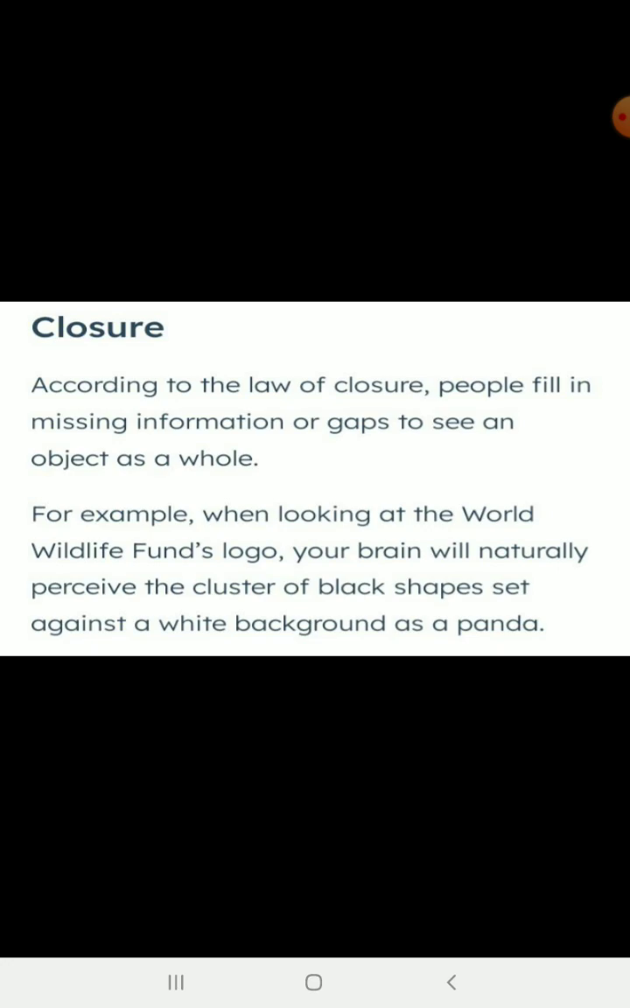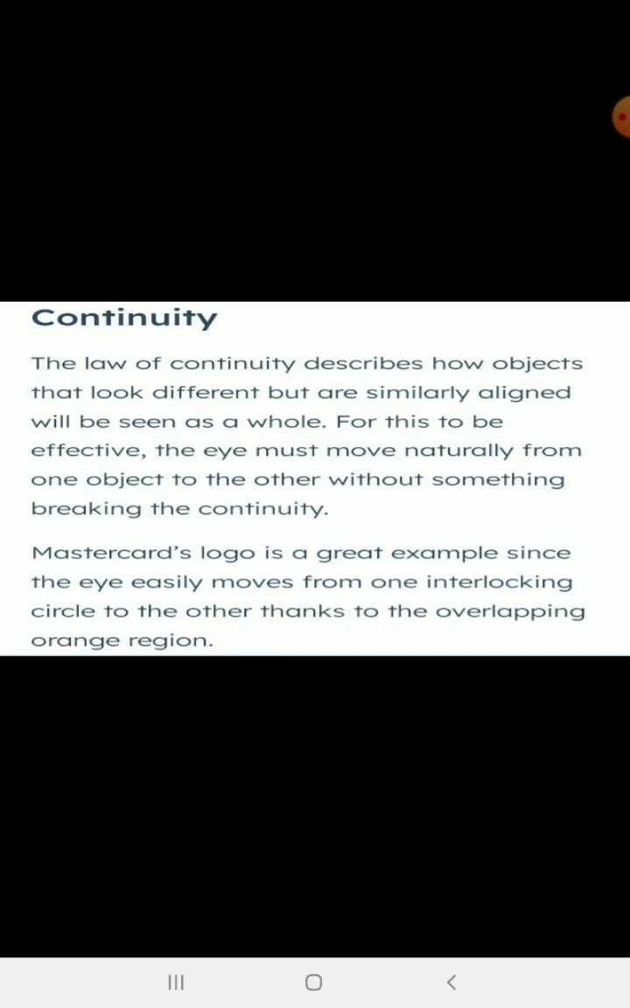What is closure? According to the law of closure, people fill in missing information or gaps to see an object as a whole. For example, when looking at the World Wildlife Fund's logo, your brain will naturally perceive the cluster of black shapes set against a white background as a panda.